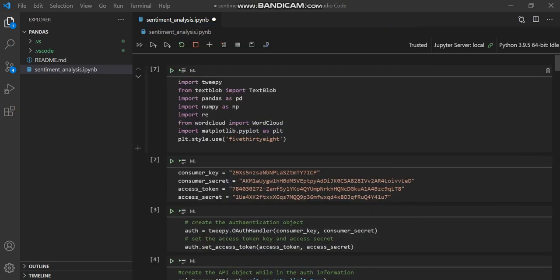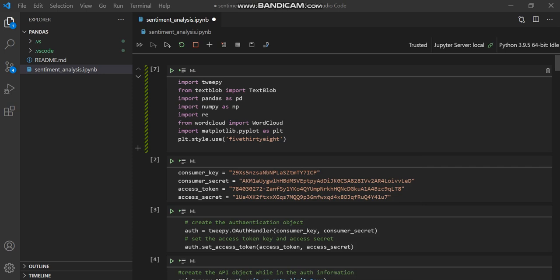Hello everyone. Today I'm showing sentiment analysis using Pandas, and here I import all the necessary modules in a Jupyter Notebook in VS Code. My first library is Tweepy, which is basically used to access the Twitter API. After that, I use TextBlob, so with this code I will find the polarity and subjectivity of sentiment.